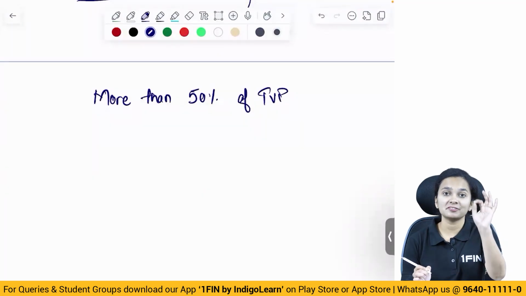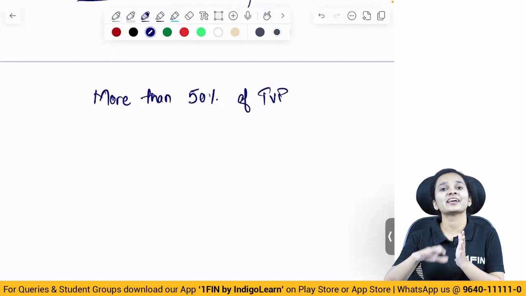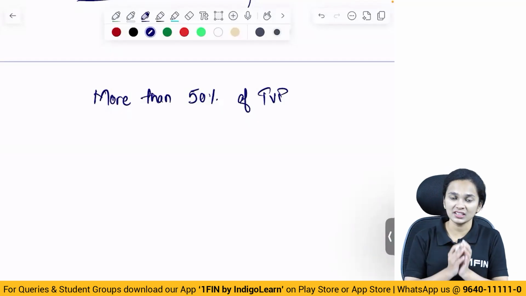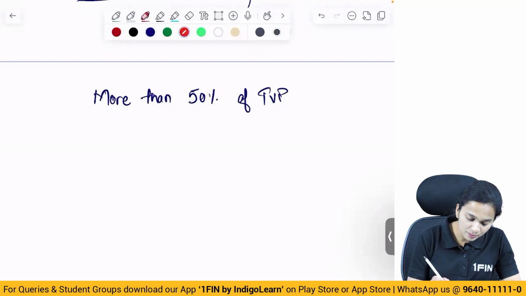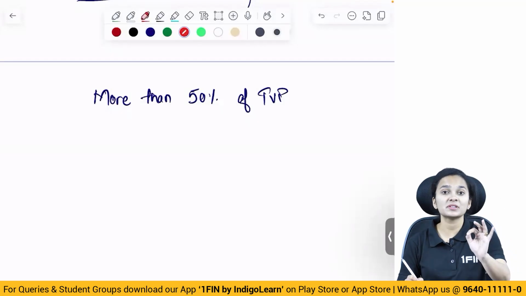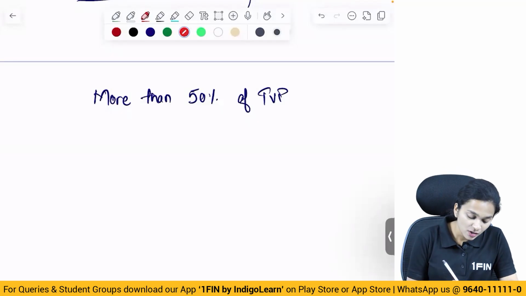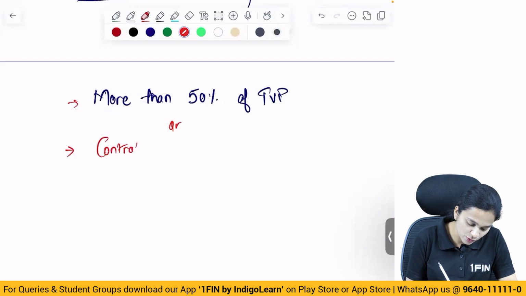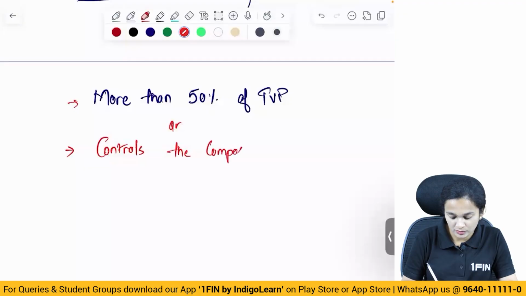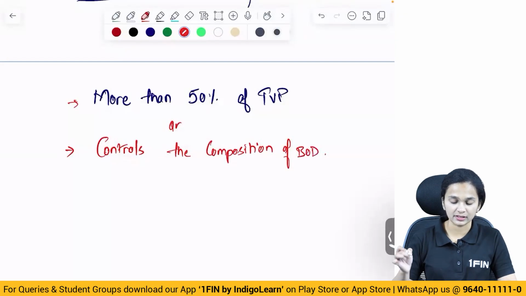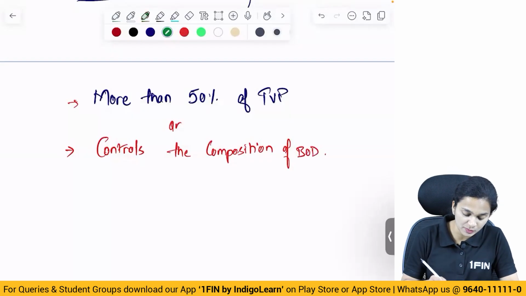Control over more than 50% of the total voting power, either on its own or together with one or more subsidiary companies. So if the other company exercises control over more than 50% of the total voting power, then it becomes the holding company. Or the second situation is that it controls the composition of board of directors.